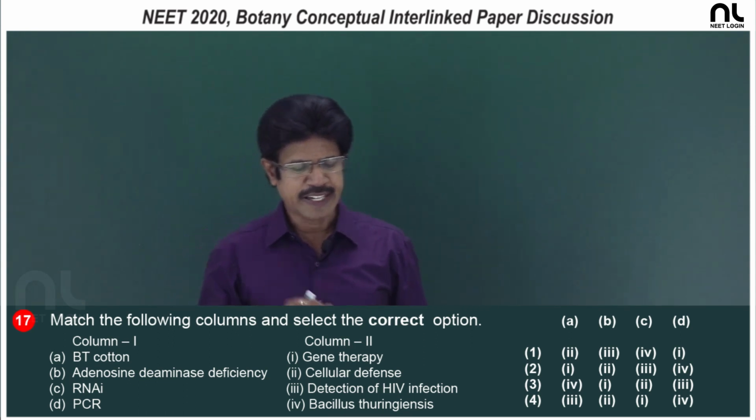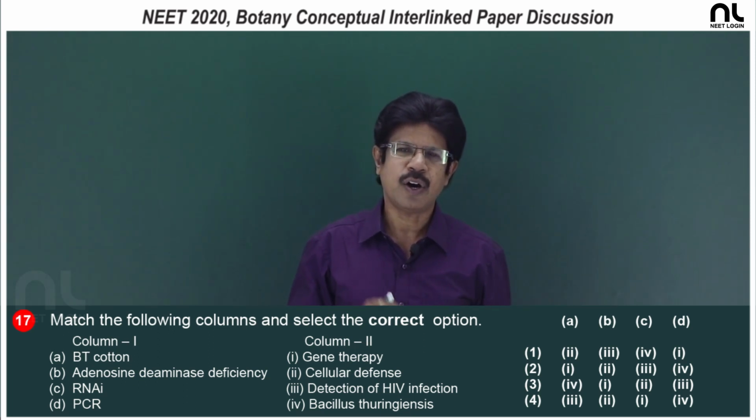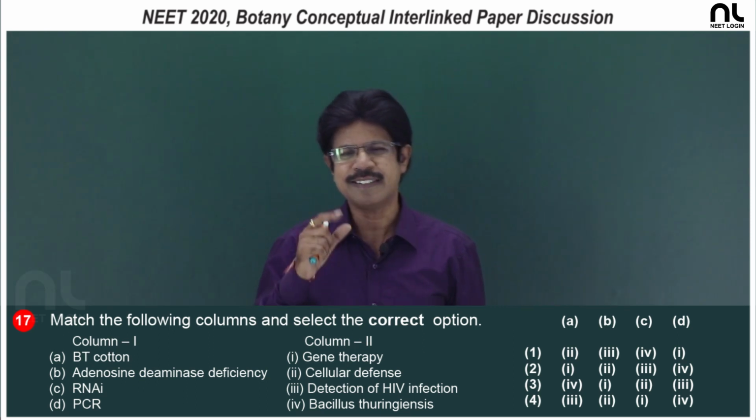C. RNAi, RNA interference, RNA quelling, RNA silencing.